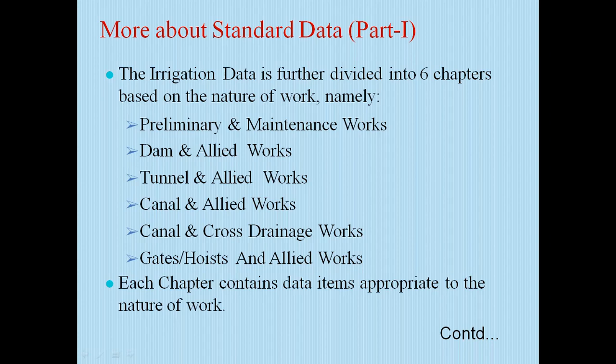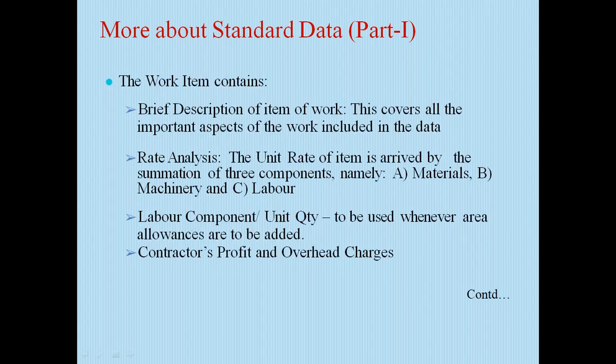The irrigation data is further divided into 6 chapters. That is preliminary and maintenance works, dam and allied works, tunnel and allied works, canal and allied works, canal and cross drainage works, gates, hoists and allied works. Each chapter contains data items appropriate to the nature of work. The work item contains a brief description of the item of work, data analysis, labor component, contract profit, and overhead charges.